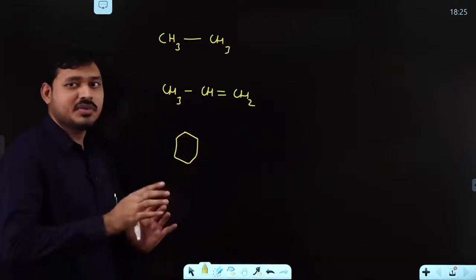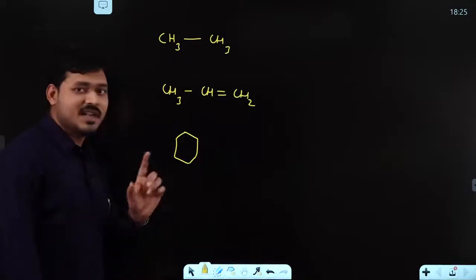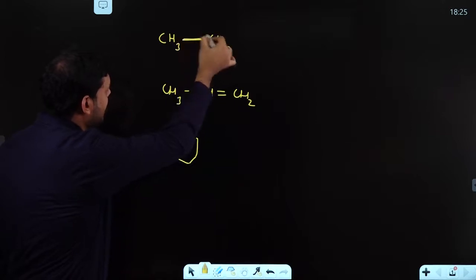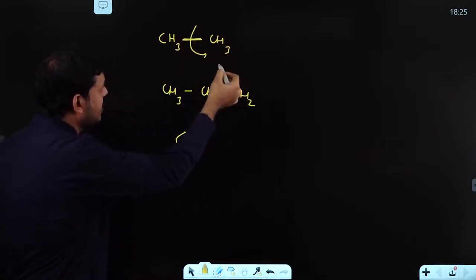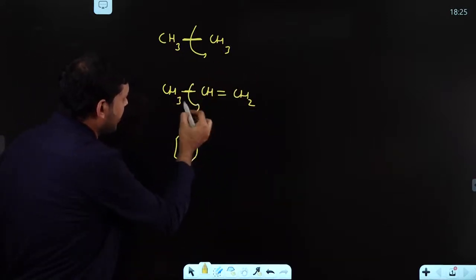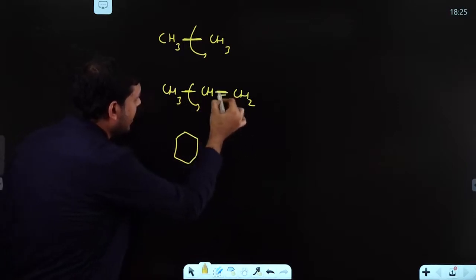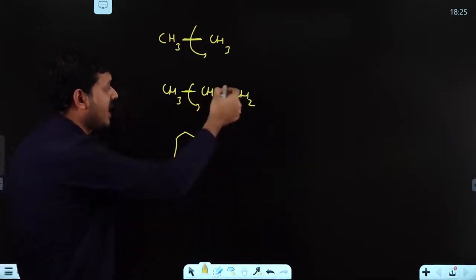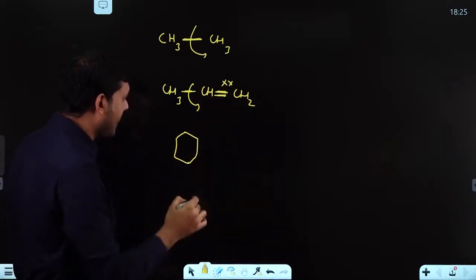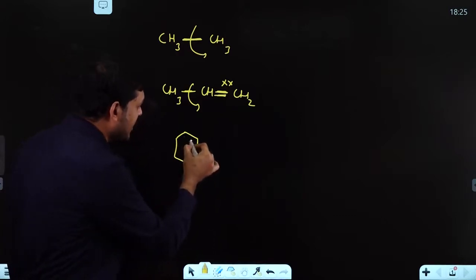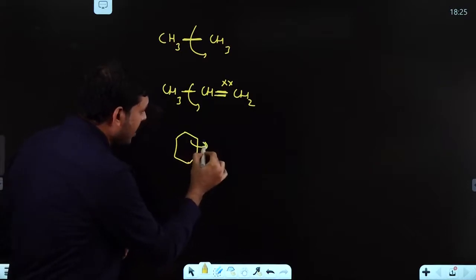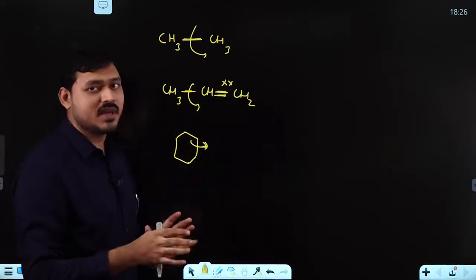Now I use the term bond rotation. Understand first, here carbon has this sigma bond, and through this sigma bond rotation is possible. In such cases we study conformers. Now here also bond rotation is possible, but due to the pi bond it has restricted rotation. You cannot rotate this bond, so through this you cannot study. Similarly in the case of a ring, there is restricted rotation. You cannot say that this bond will rotate. So in a ring also you have restricted rotation.